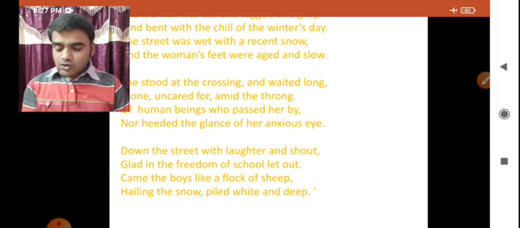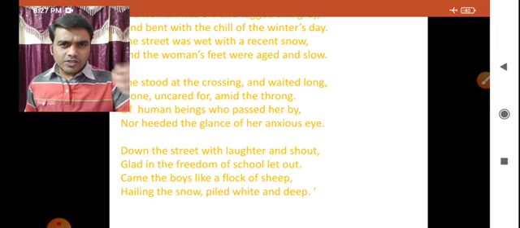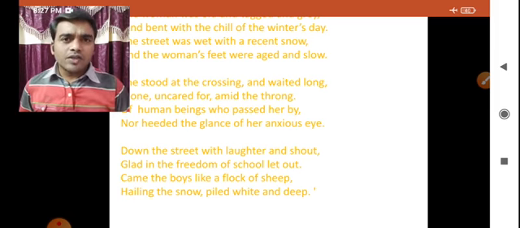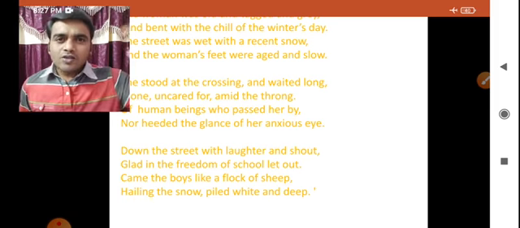Hailing the snow. What do you mean by hailing? Welcoming the snow. The snow was just falling now.